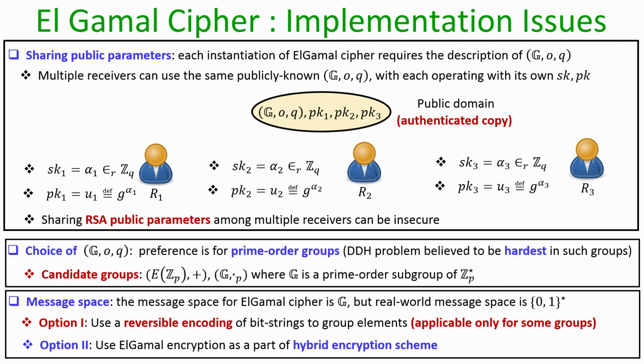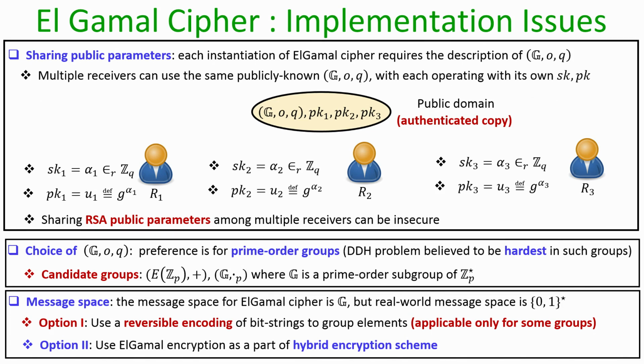The second option to get rid of this incompatibility is to use the Elgamal encryption process as a part of a hybrid encryption scheme. What I mean by a hybrid encryption scheme is that we use the Elgamal encryption scheme just to encrypt a random group element from the sender to the receiver, and then we apply a key derivation function on that encrypted group element, because the same group element will now be decrypted by the receiver, and that common group element can serve as a common key for the sender and the receiver.